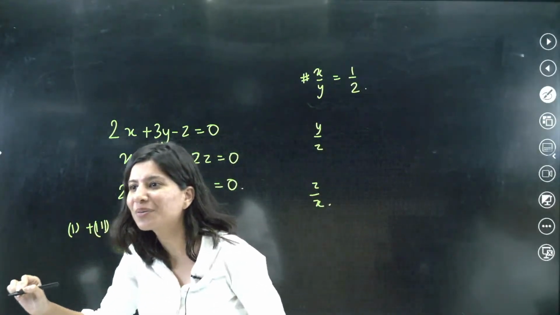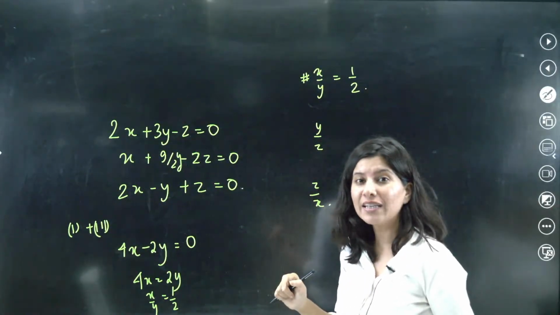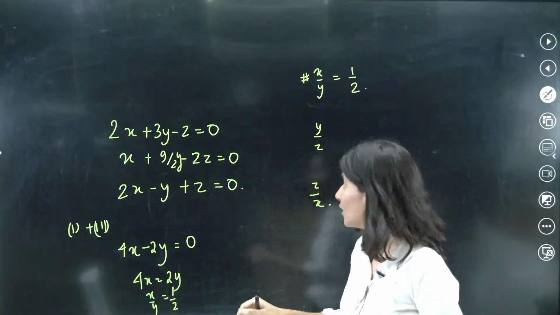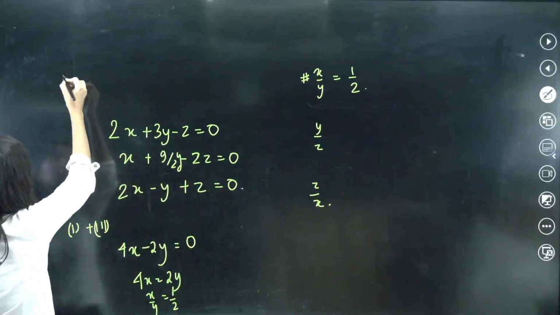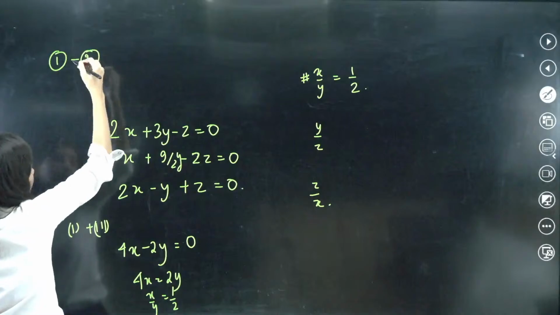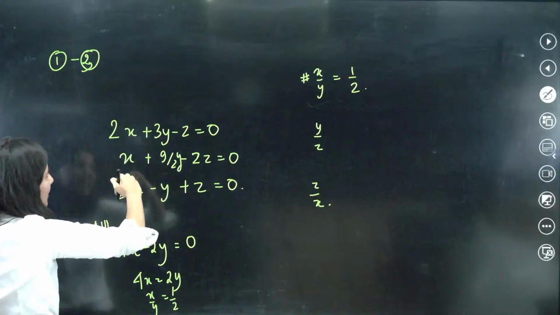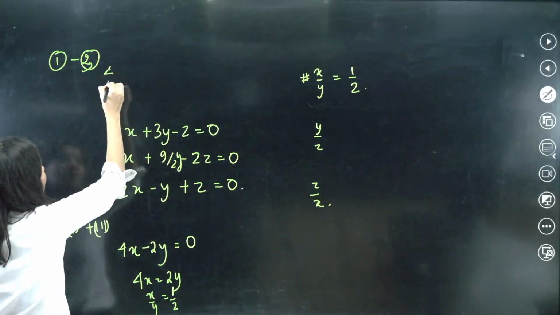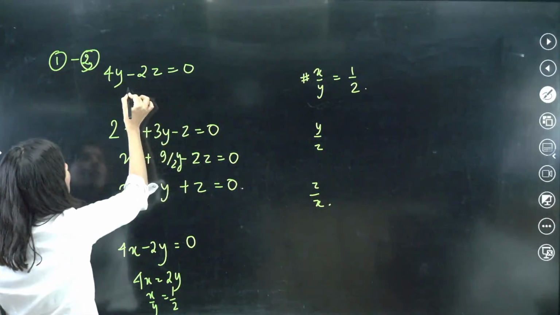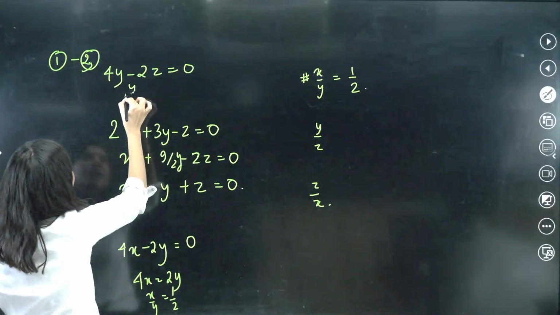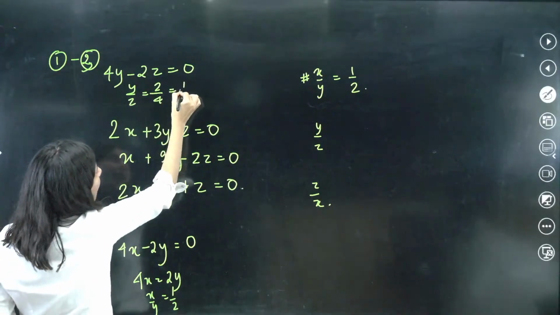Tell me, Dharani, why are you crying? Is it not easy? This process is easy, right? Now y by z. So for that I need to eliminate x. So to get this, to eliminate x, I need to subtract 1 and 2. So 1 minus 2, right? Sorry, 1 minus 3. 1 minus 3 will give me what? This minus this 0. This is your 4y. And this minus this minus 2z equal to 0. Now your y by z, right? Be careful. Y by z will be equal to 2 upon 4, again half.